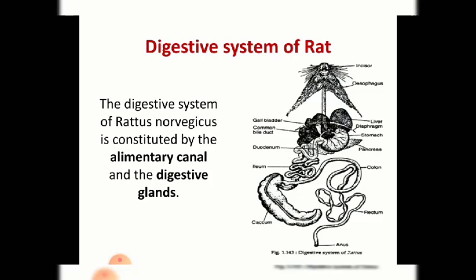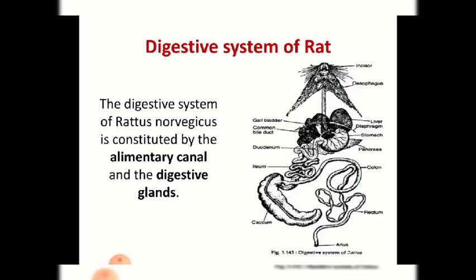They help in absorption and are mainly present in the small intestine. After absorption, the undigested or remaining food moves towards the large intestine, which has the colon and rectum, and then it passes through the anus.